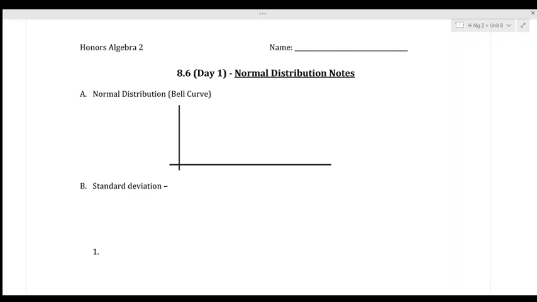Now the normal distribution is also called a bell curve. And it looks a little something like this. Let's do blue. So a normal distribution, hopefully I can draw it pretty on this laptop, is a bell curve. Okay, so that's a bell curve. And the peak of this is going to be a mean. Now, the value that we use for mean is this weird U looking thing, or you'll see an X with a bar up top. So that's the average or the mean value.